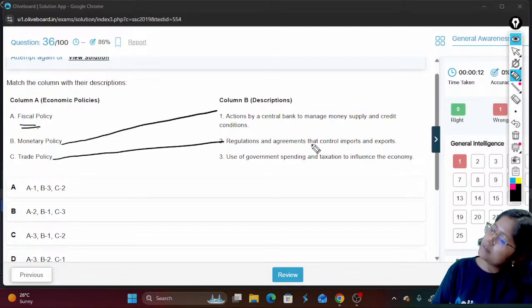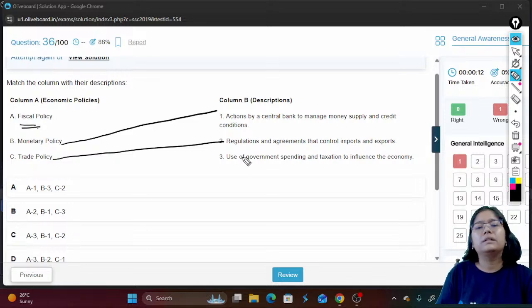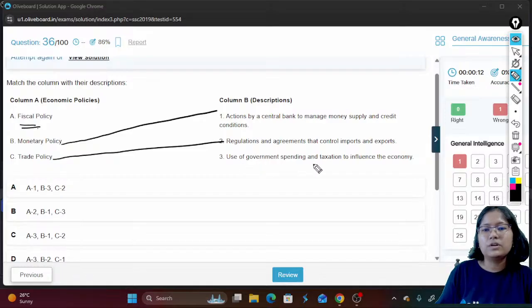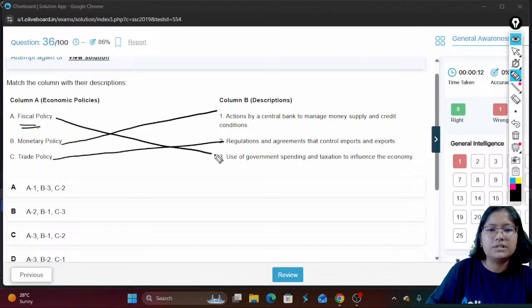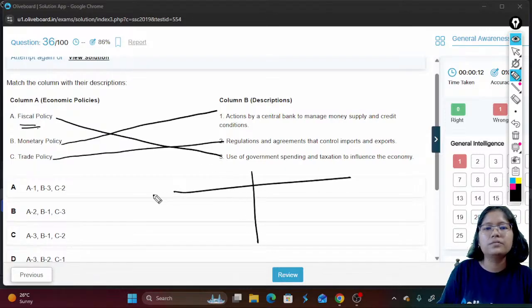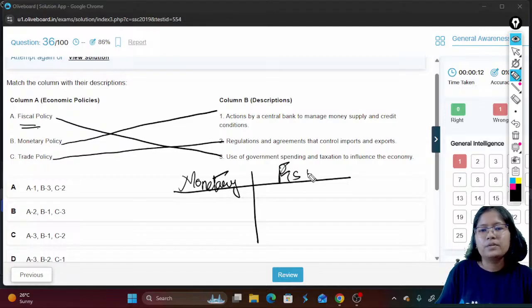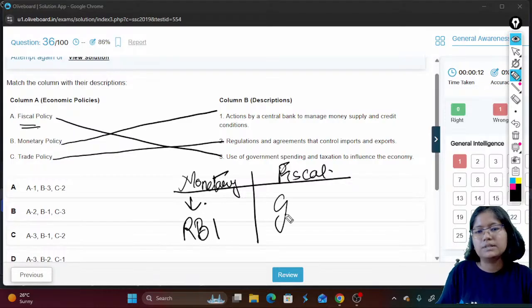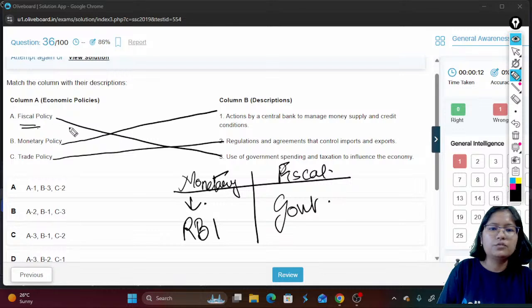If you want to increase the exports, if you want to decrease the imports, you impose high taxation on those goods of the other countries. Use of government spending and taxation to influence the economy. So that is fiscal policy. If you have to remember 2 words as a shortcut, always remember when you study monetary policy and fiscal policy: monetary policy is by the RBI and fiscal policy is by the government. So fiscal policy is by the government, monetary policy is by the central bank or RBI. This will also solve your answer.